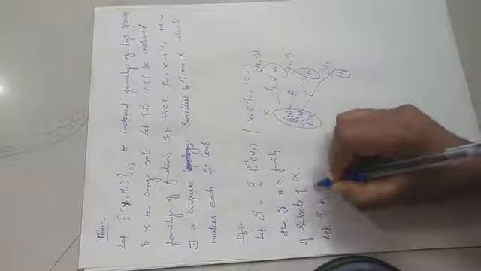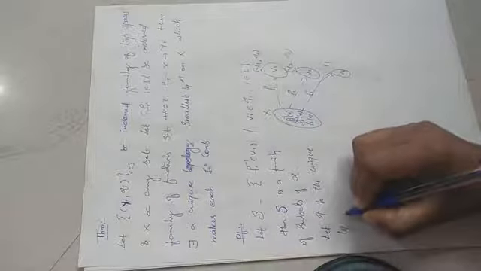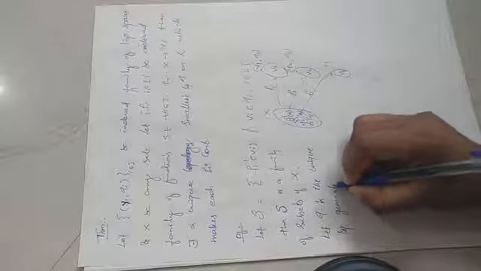That topology is denoted by tau. So I take, let tau be the unique topology generated by S.